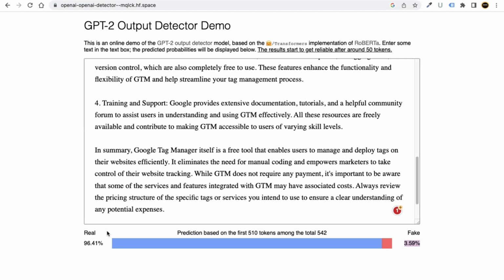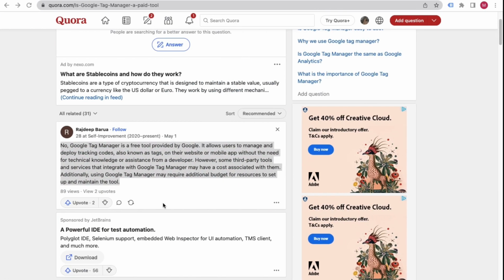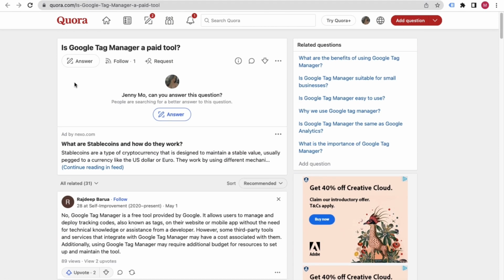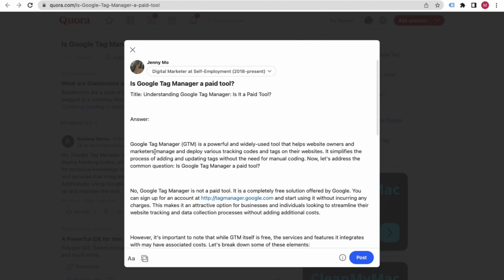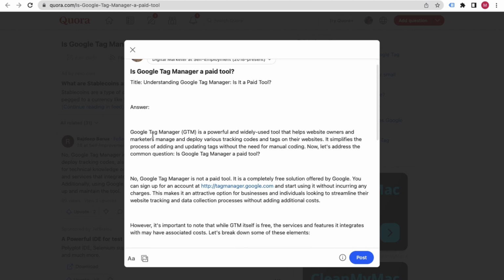That is what we do not want. We first have to verify whether that answer is real or not. If it's real, we can just go ahead, click on this answer button, and simply paste that answer over here.